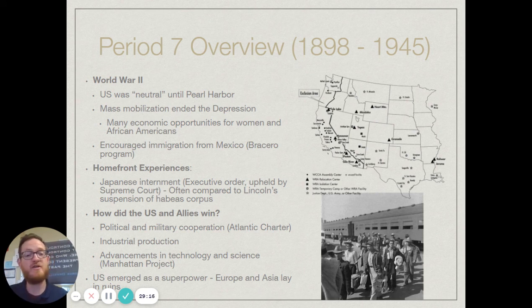You also will see during this time, and this is one of their favorite things to put on the AP exam, immigration encouraged from Mexico with the Bracero program, which was basically a way that Mexican workers could come to the United States legally and work on the farms here. So you have those opportunities and growth as well.